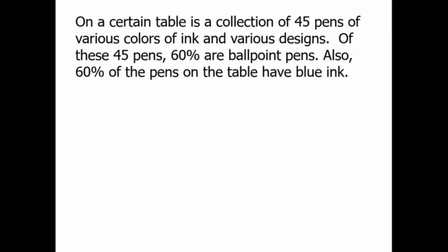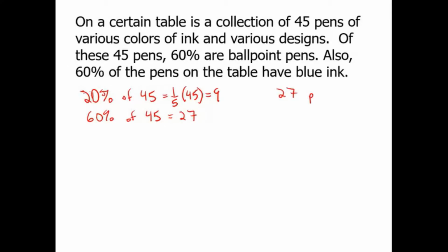Let's clear this out of the way so we have some room for calculations. First of all, what is 60% of 45? Let's change this to numbers. 10% of 45 would be a decimal, but let's say that 20% of 45, well, that's just 1/5 of 45, so that would be 9. Now multiply both sides by 3, 60% of 45 would have to be 3 times 9, which is 27. All right, so we have 27 ballpoint pens, and we have 27 blue pens.